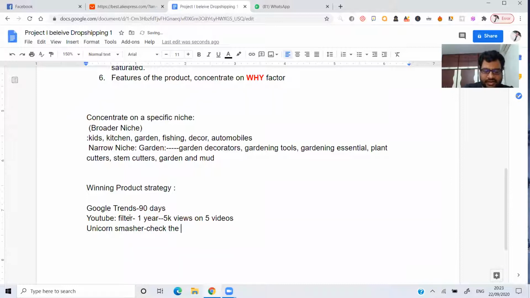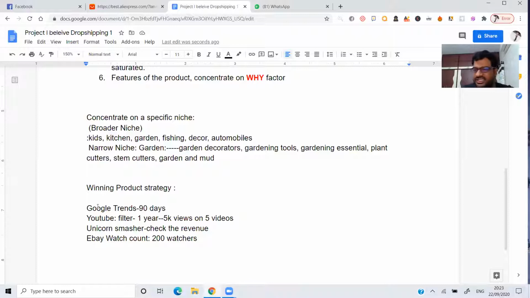Check the revenue, that you need to check once. And after that, what you can do is, we have a watch count. This is a tool from eBay, guys. I'm telling you exactly what I do. eBay watch count. 200 watches. I'll explain this particular software as well. 200 watches has to be there.